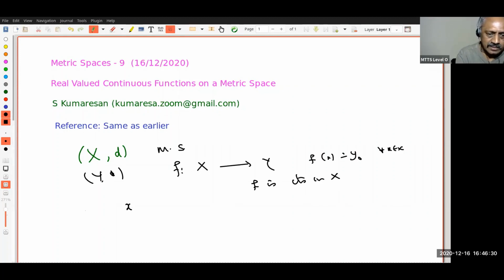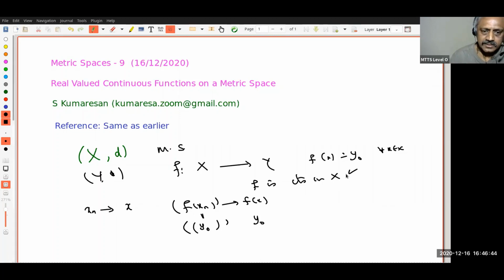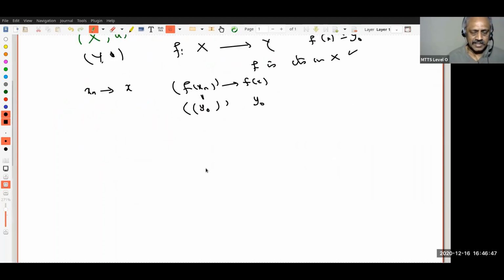Give me any point x. Suppose x_n is a sequence which converges to x, then I have to check f(x_n) converges to f(x). But f(x_n) is always y naught, and f(x) is also y naught. This is a constant sequence, right? So no problem, this is correct. I should have given this as an example, but I wanted to look at arbitrary metric spaces and deal with them. That's why we didn't do that.